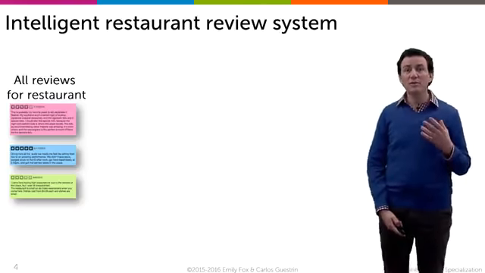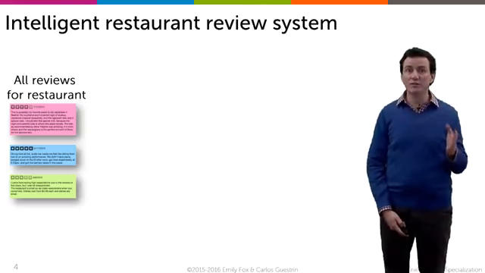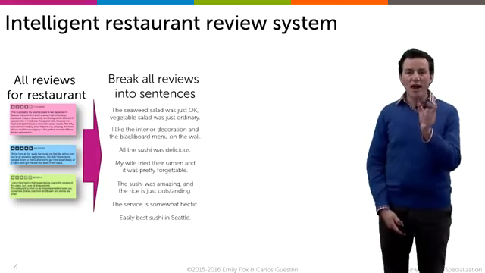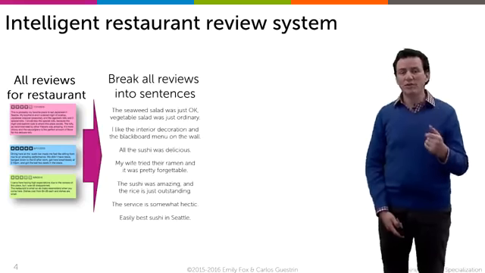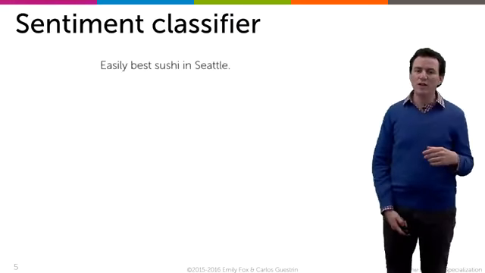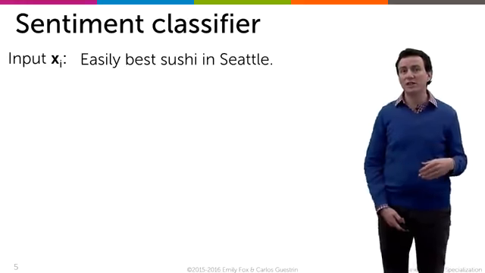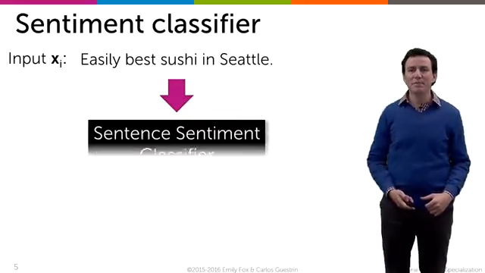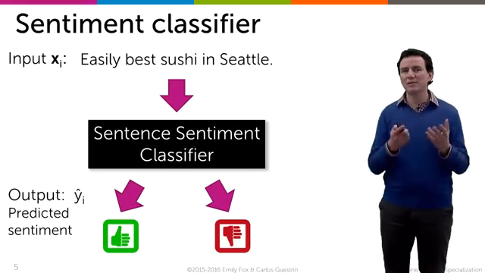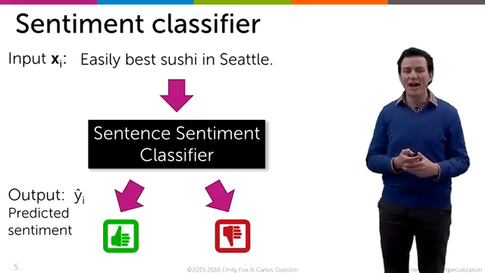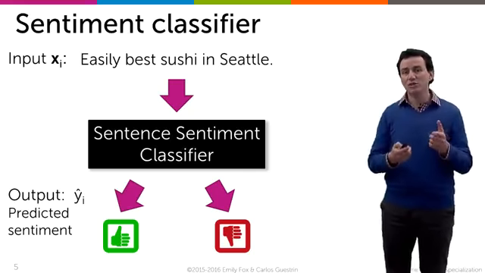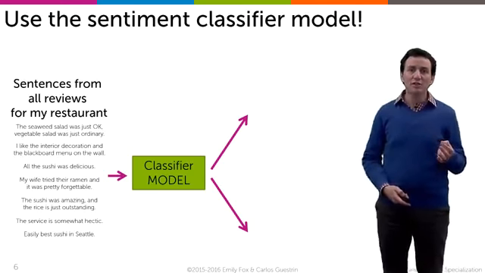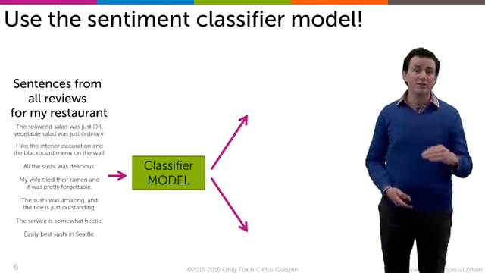Just like we described in the first course of the specialization, we're going to take the restaurant reviews and split them into sentences. For every sentence, some are positive about my restaurant, some are negative, and I want to be able to evaluate. So for example, if the sentence says, "Easily the best sushi in Seattle," that's my input x_i. I want to feed that through the sentence sentiment classifier and get an output ŷ_i, which is either positive sentiment or negative sentiment. And I'm going to do that for every sentence in every review that I get.